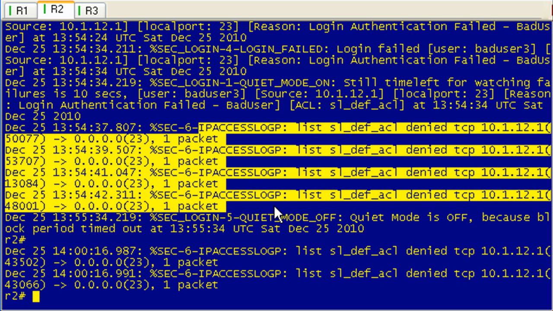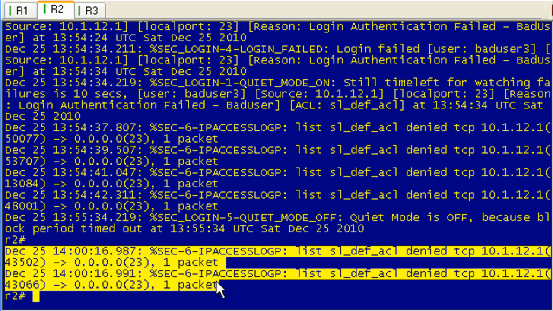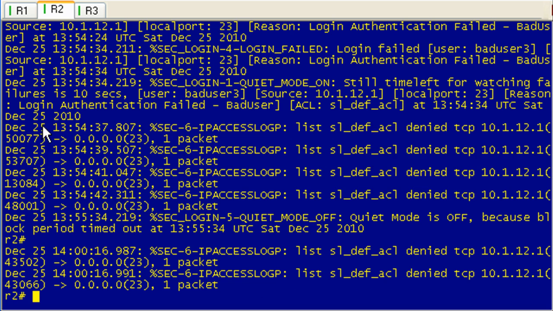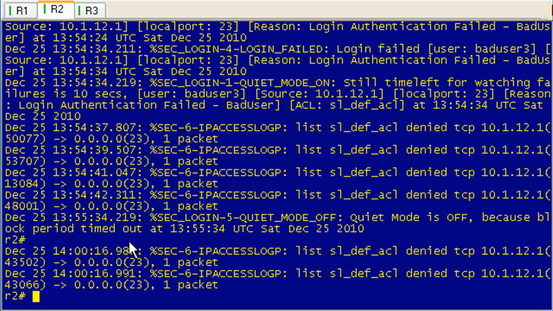I thought I had 6 of these. Huh, interesting. I wonder if it just took that long to log those other guys. Yeah, that's what it looks like. So all 6 of these attempts were created within the quiet mode, and well, that's neither here nor there. That's just IOS.